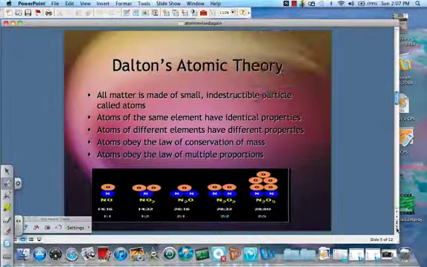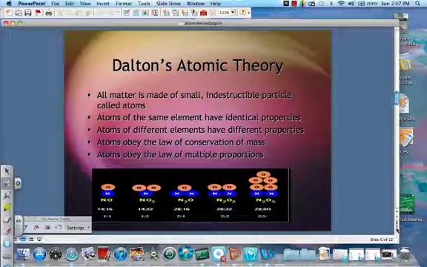Also, that atoms of the same element will have identical properties. So if that's true, if you have different elements, they should have different properties than another element. So gold and silver should have different properties, but the individual atoms should have the properties of that element. Atoms must obey the conservation of mass. So that means that you can't destroy atoms, nor can you make them.